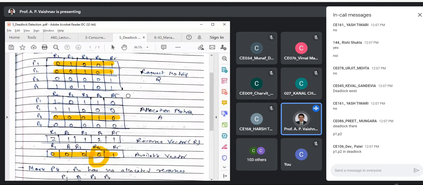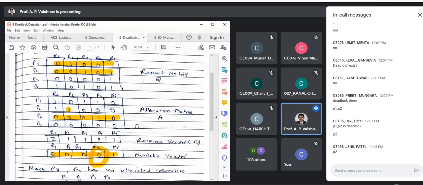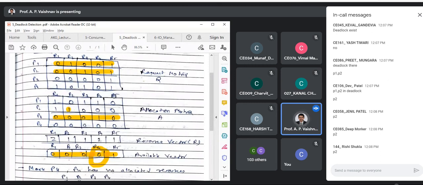What is P1 waiting for? One resource of type R2. Who is holding that? Look at the allocation. P2. What is P2 waiting for? One instance of R3.